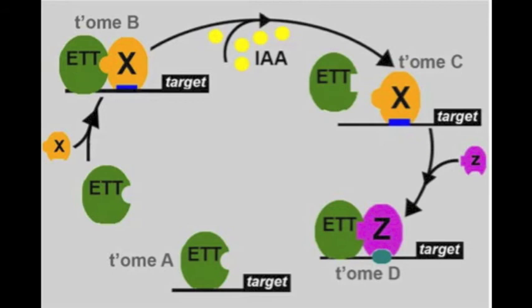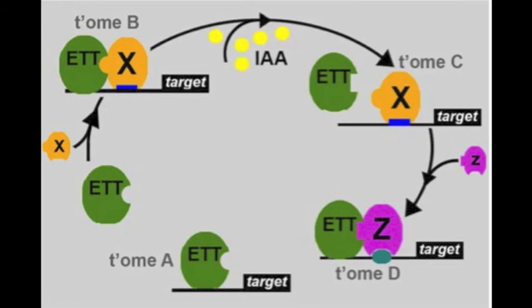We start out with a transcriptome we call A, which could, for instance, be Etten alone, either repressing or activating a certain set of genes. And these genes seem, at least from the classes we have characterized here, very often to be hormone genes that are involved in some kind of hormone dynamics.